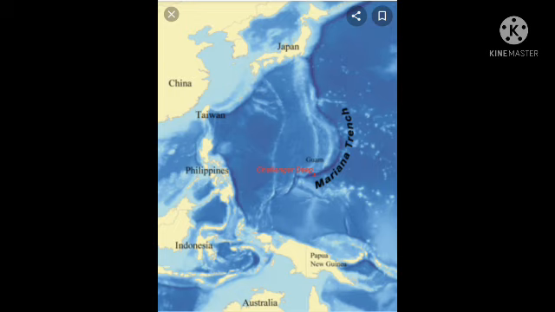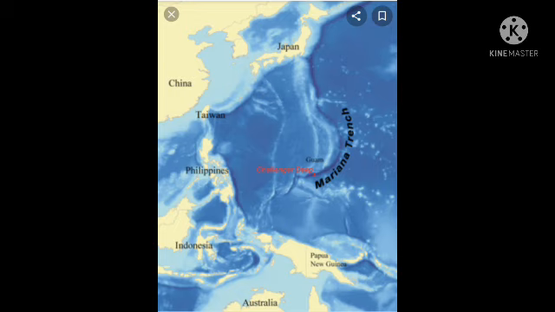It is 11,022 meters deep, almost 7 miles. This is the most important trench in the world.